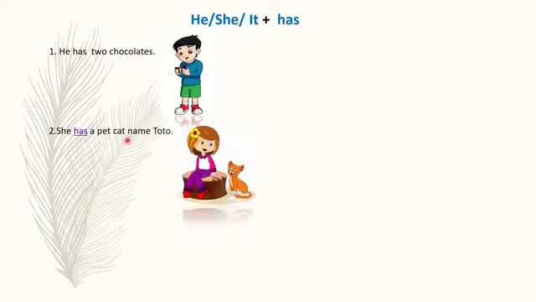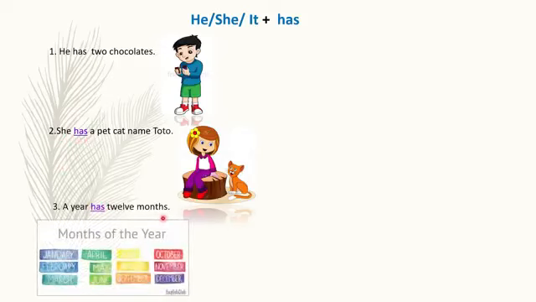She has a pet cat named Toto. She is singular, so we will use has. A year has 12 months. A year is singular, so we will use has.